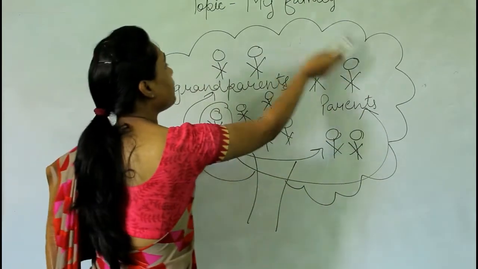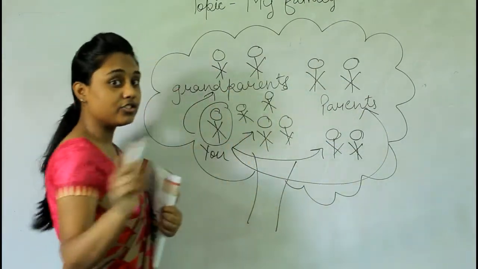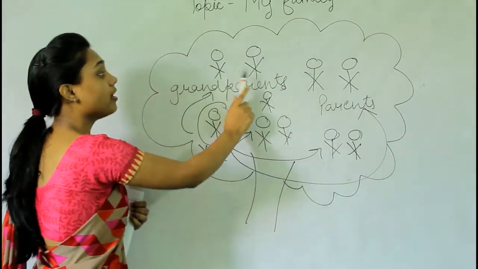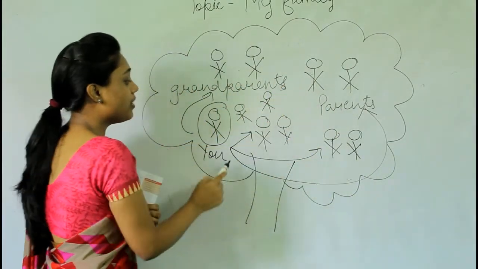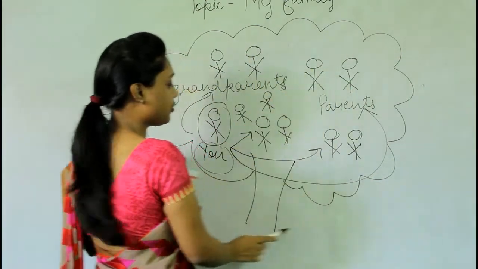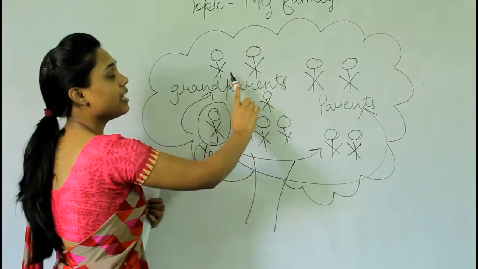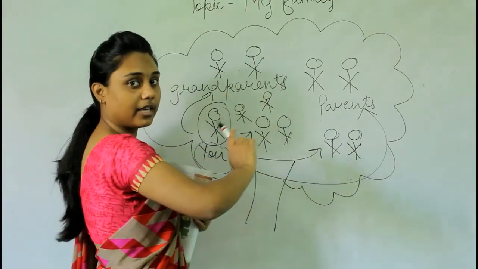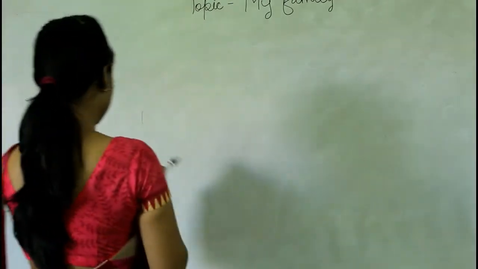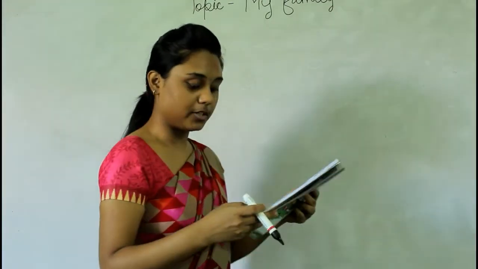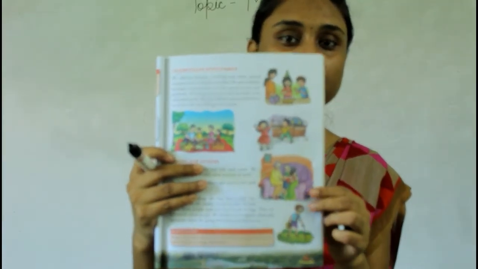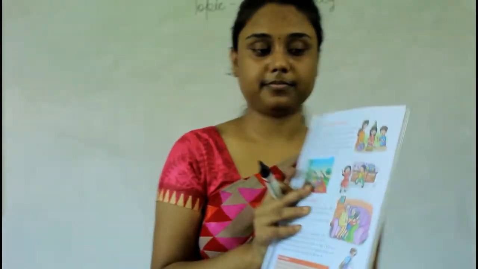So this tree basically shows the relationship of your other family members with you. Okay, remember that. Therefore, this is called a family tree. This is a tree which shows the relationship of each other. Okay, so therefore it is called a family tree. Now quickly jump onto page number 27. This is how your page number 27 looks like. Okay, now we are going to learn this.